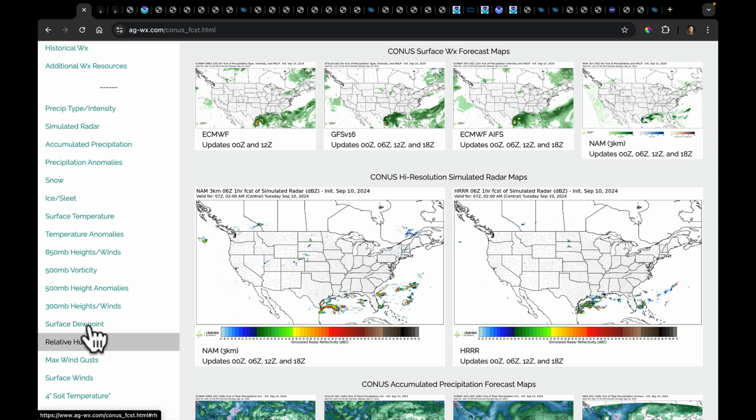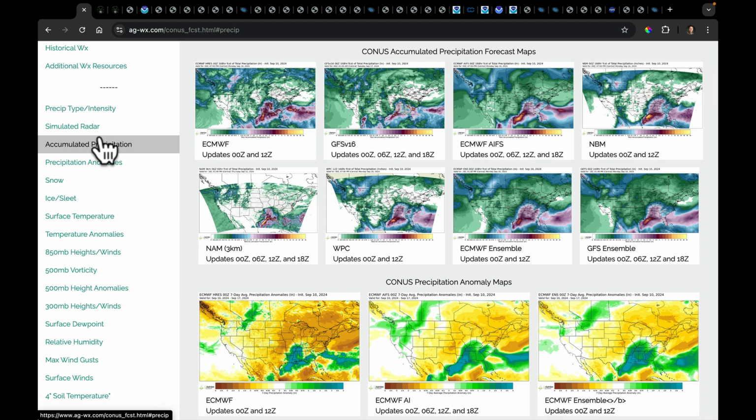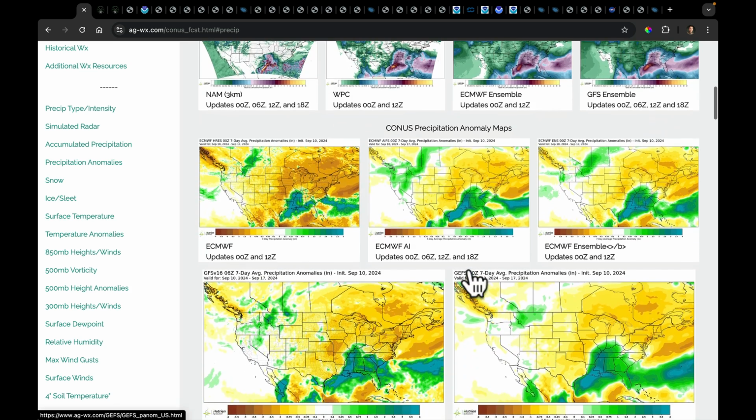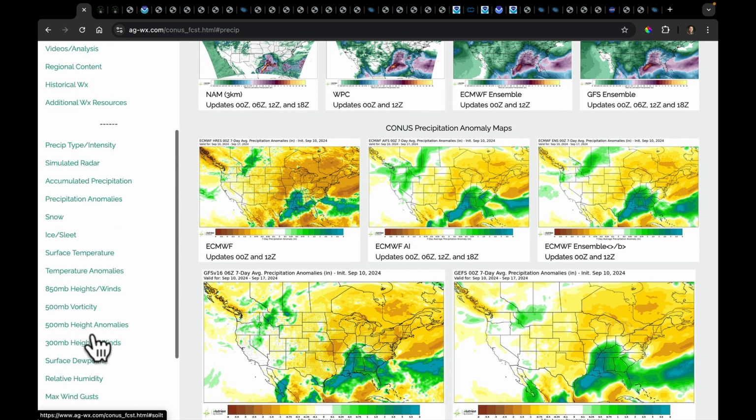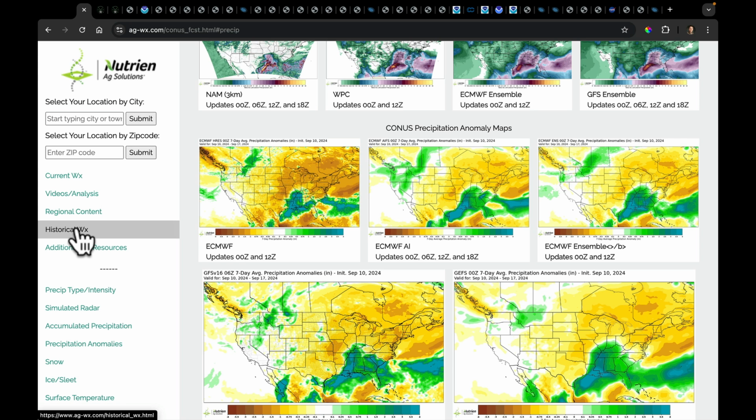And now, just so you see this, like, I really want to look at precipitation. Click on accumulated precip. Look, you've got 8 different models to view now. Got them all up here. They're all the same projections. Everything is uniform. It's all running smoothly on the new server. You have your precip anomaly map, whatever you want. It's all on this.